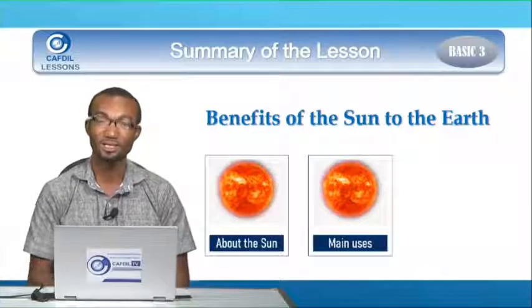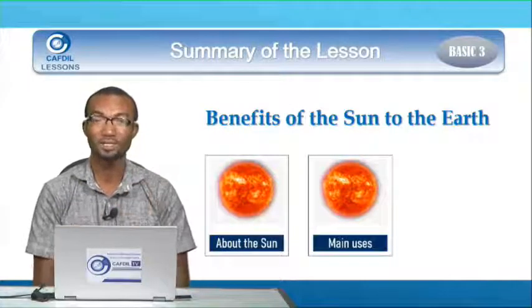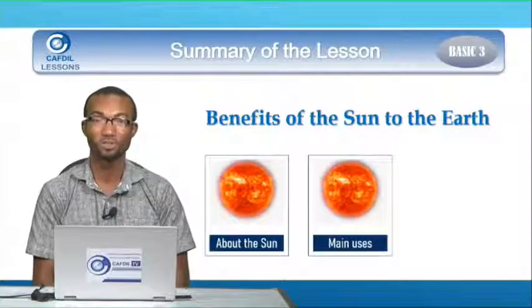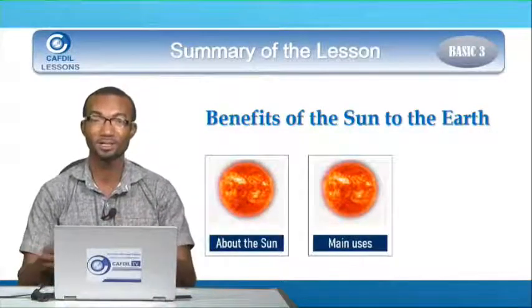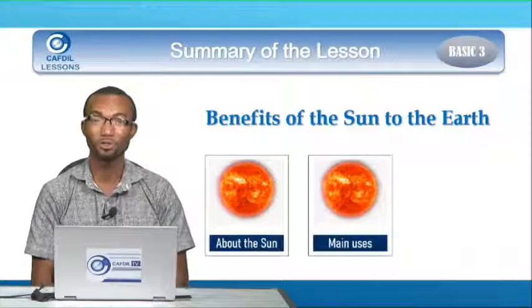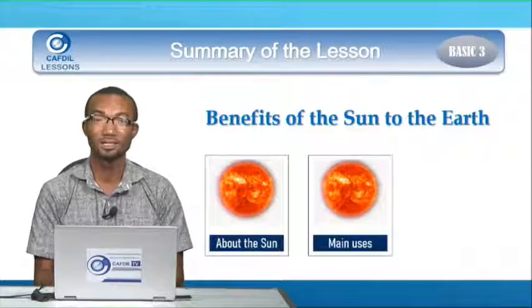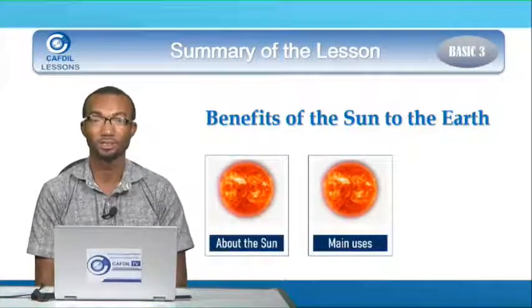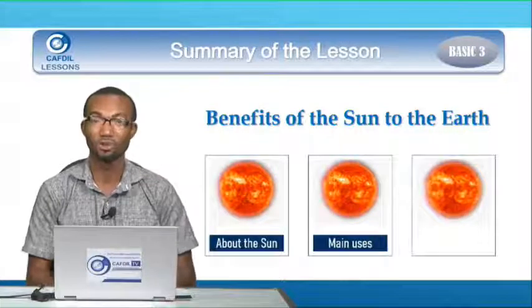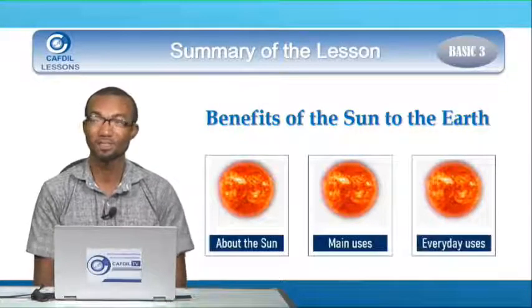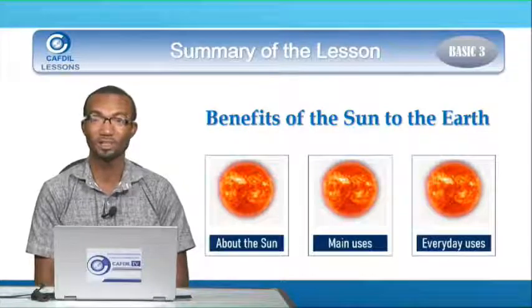The energy from the sun is called solar energy, and that can be used to power a lot of gadgets that we saw, the torchlight, the fan, the radio. We also said that the sun provides heat that keeps us warm on earth. Then we looked at some of the everyday uses of the sun.